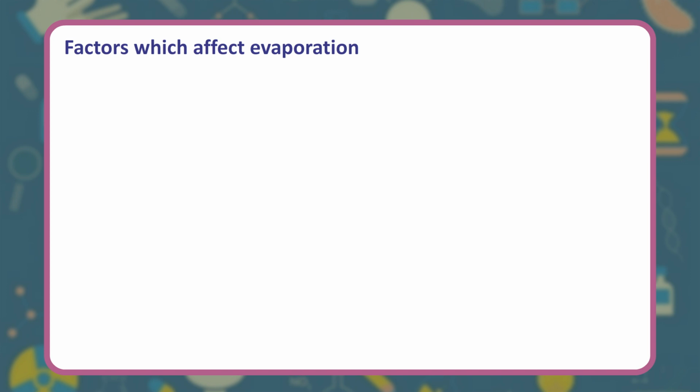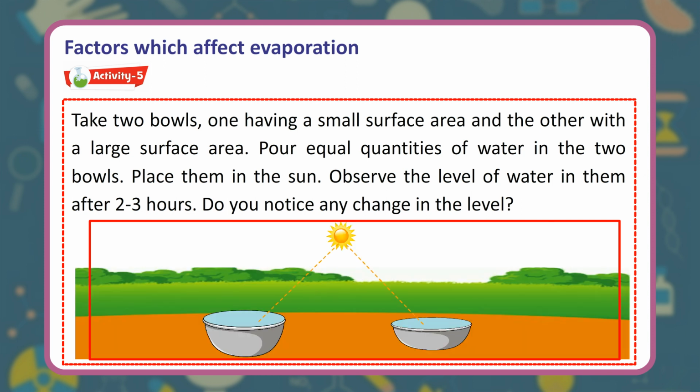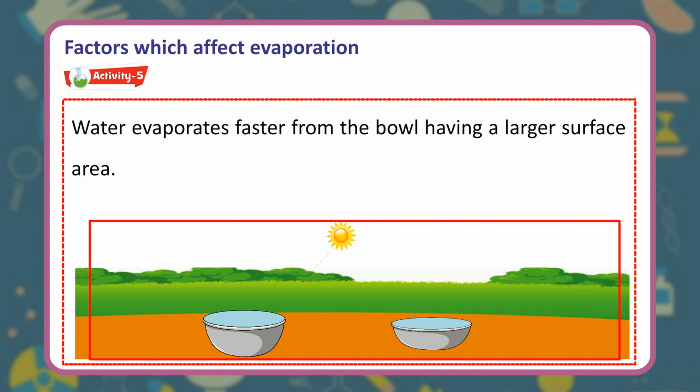Factors which affect evaporation. Activity 5. Take two bowls, one having a small surface area and the other with a large surface area. Pour equal quantities of water in the two bowls. Place them in the sun. Observe the level of water in them after 2-3 hours. Do you notice any change in the level? Water evaporates faster from the bowl having a larger surface area.